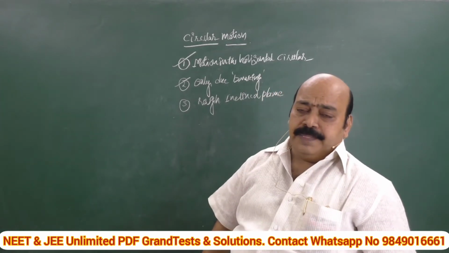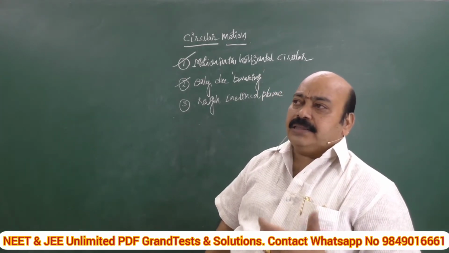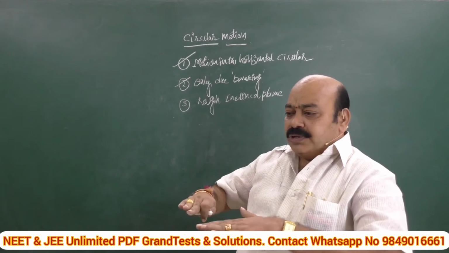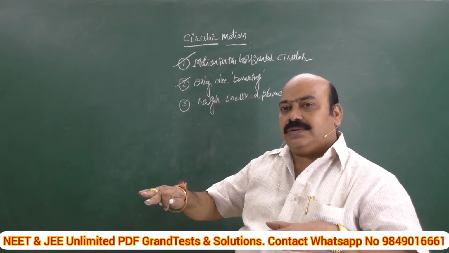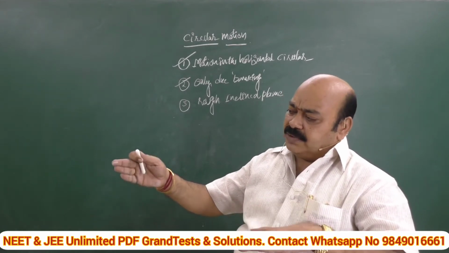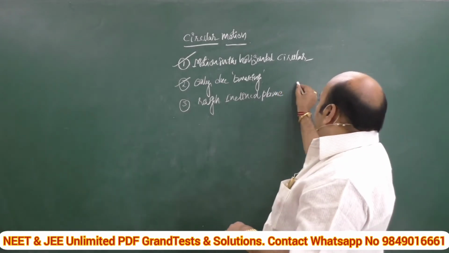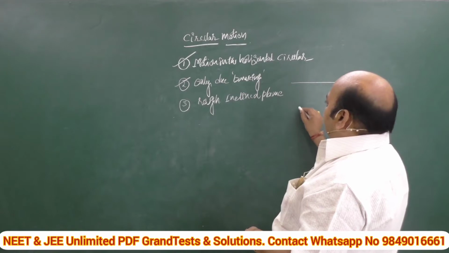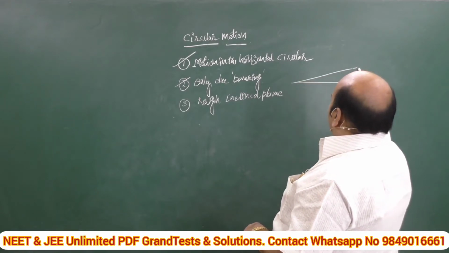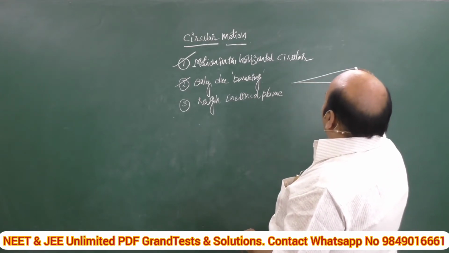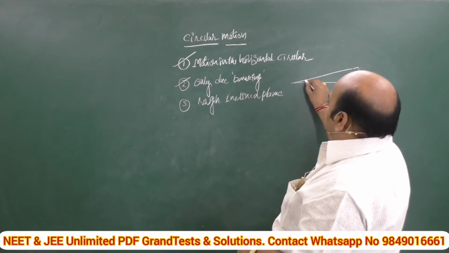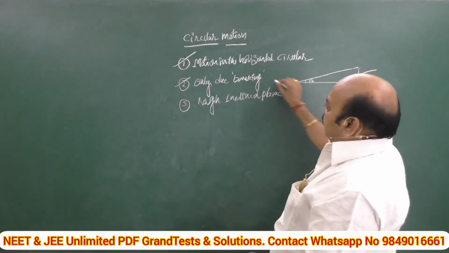Banking means roads and railway tracks are constructed so that the outer edge of the layer is a little bit higher than the inner. For example, if it is horizontal, actually the roads are laid like this. In the circular path, the outer edge is slightly raised. This phenomenon is called banking.